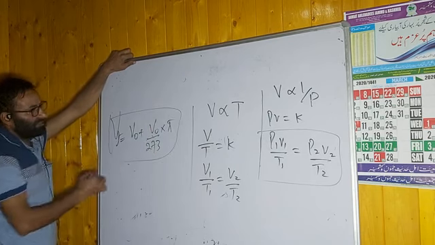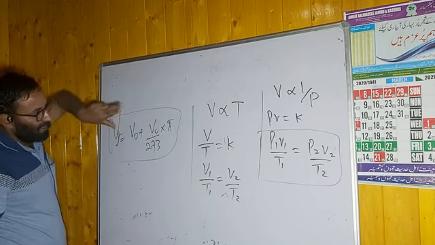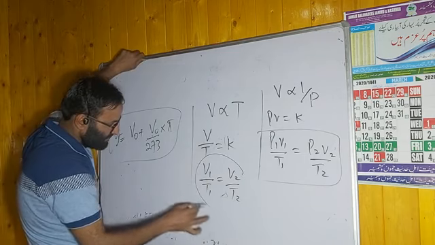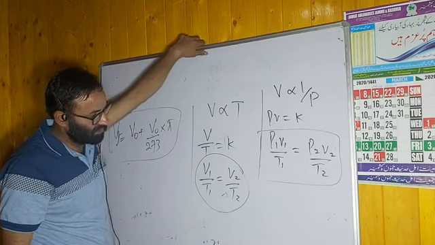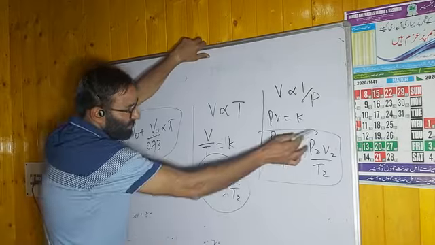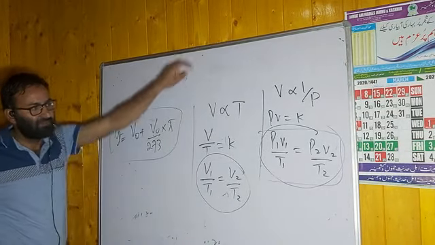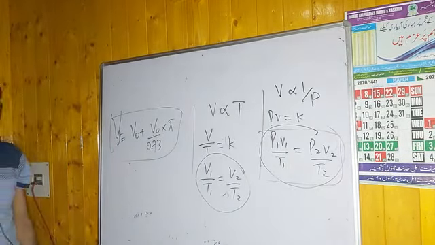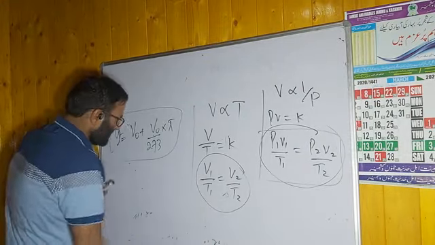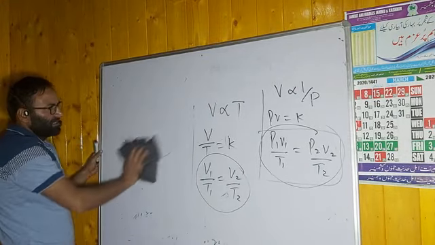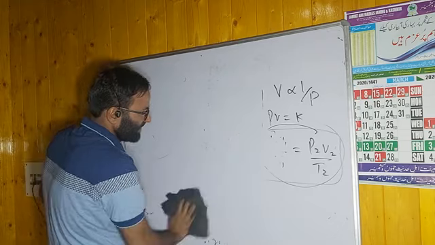You have to remember this expression, but up to this you have to remember this very equation V1 by T1 is equal to V2 by T2, and you have to mention P1 V1 by T1 is equal to P2 V2 by T2.